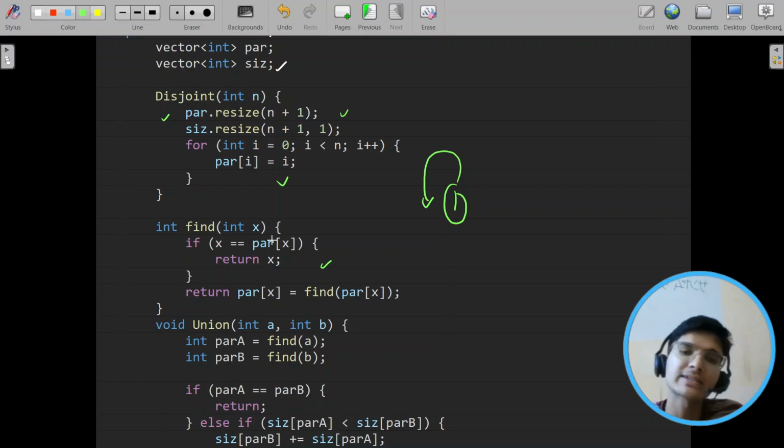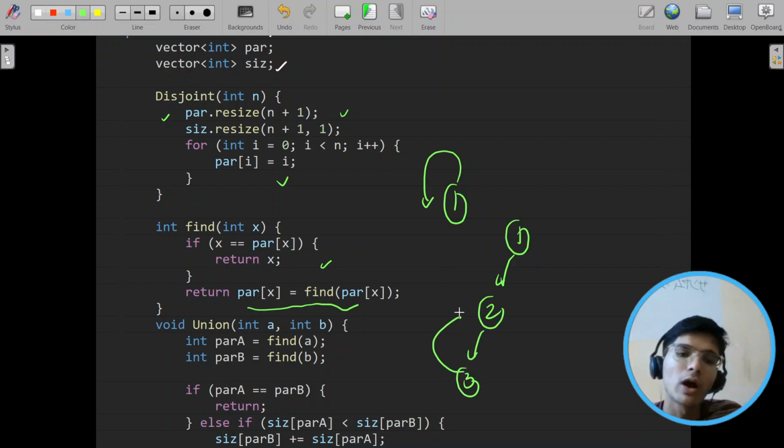If x equals parent of x, that means it is the ultimate parent of its component. If it's not the case, we just do this optimization. If you remember 2 and 3, we go back up. This is the super parent. This is the super parent. The super parent of 3 is 1. So it is happening like this.